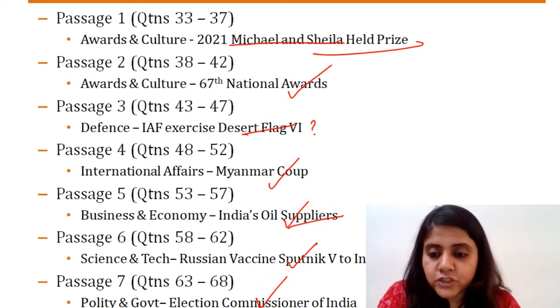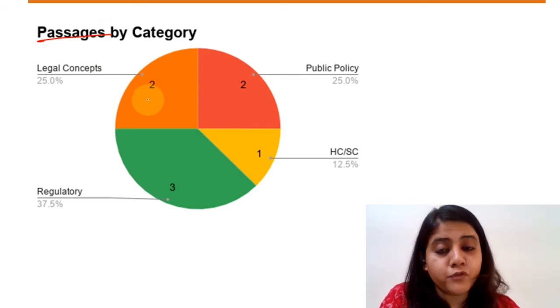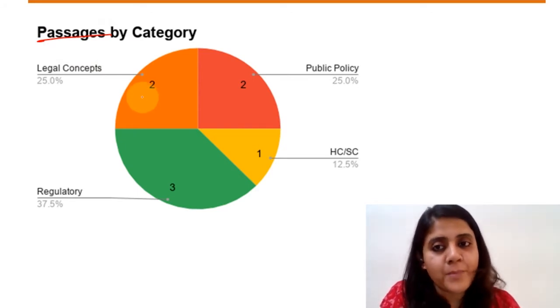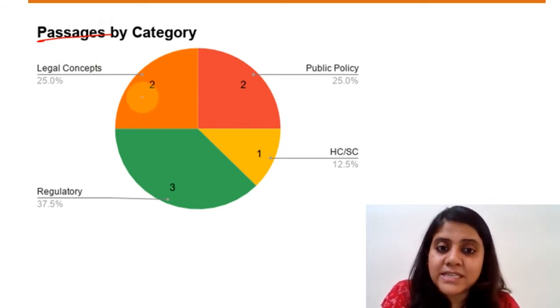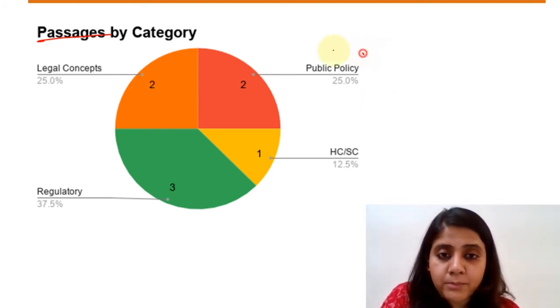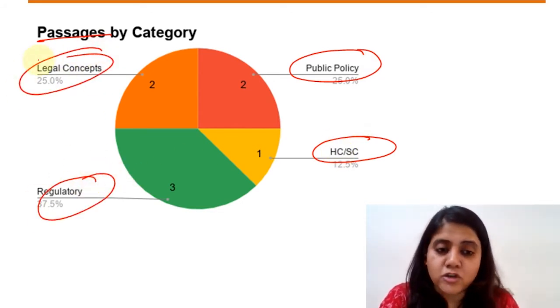Moving on to the third section, which was on legal. Here, if you see, we have categorized it in terms of the passages. So these are not really the number of questions. Instead, these are the number of passages, right? So I'm sure all ALP students are already aware of these categories. This is how we usually do our passage-based sessions also, based on public policy, based on High Court, Supreme Court judgments, regulatory passages, and passages based on legal concepts.